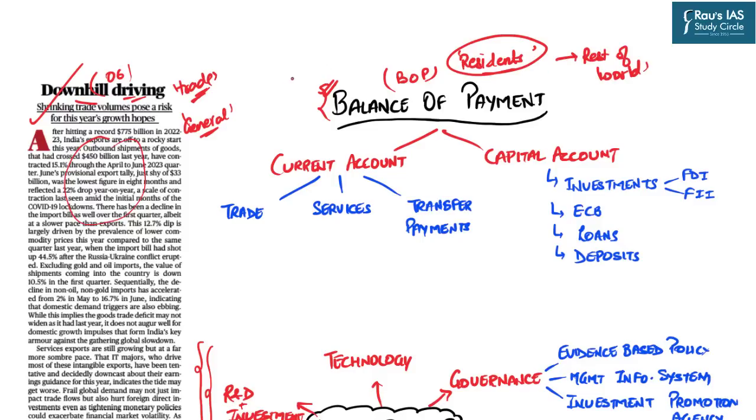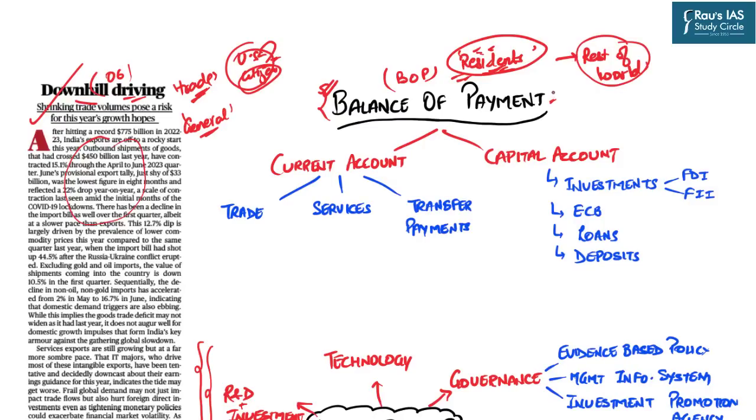So, for example, let's say a US citizen came to India for a certain number of days. He fulfilled that threshold according to which he can be considered as a resident of India, still not the citizen of India. So there is a difference between residents and citizens, right? So this person who was a citizen of US is now a resident of India. So let's say if he has entered into any trade with the US citizen residing in US, that is the rest of the world, that will be part of the balance of payment.